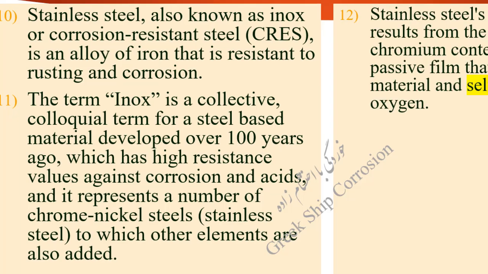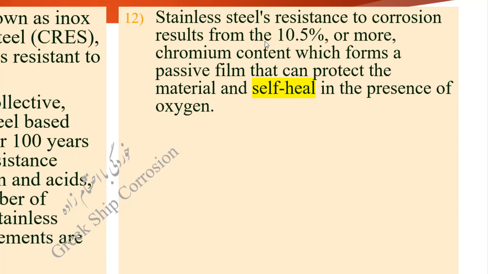Stainless steel's resistance to corrosion results from the 10.5% or more chromium content, which forms a passive film that can protect the material and self-heal in the presence of oxygen.